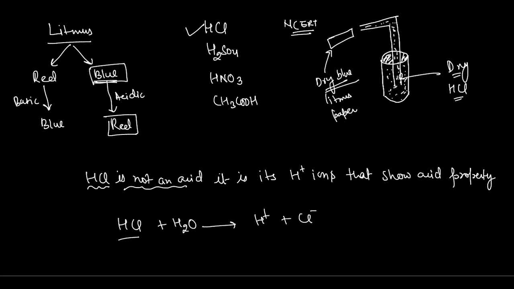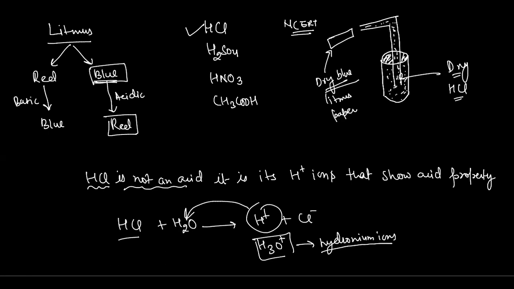So the dissociation of H plus ions will take place. These H plus ions combine with water to form the H3O positive ion, which we call the hydronium ion.